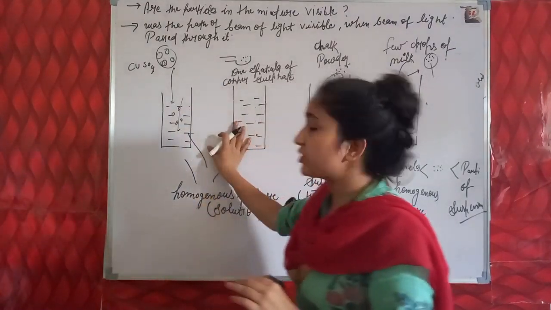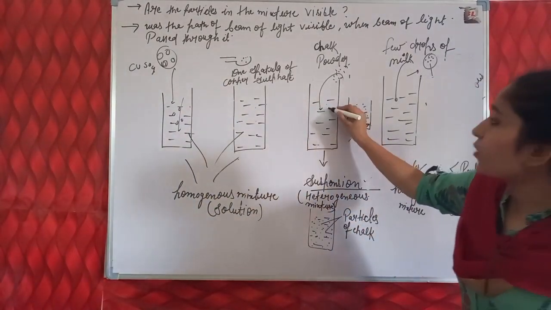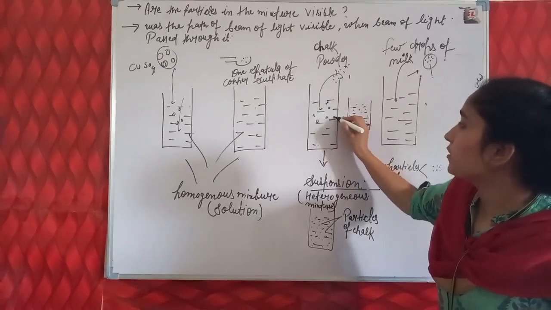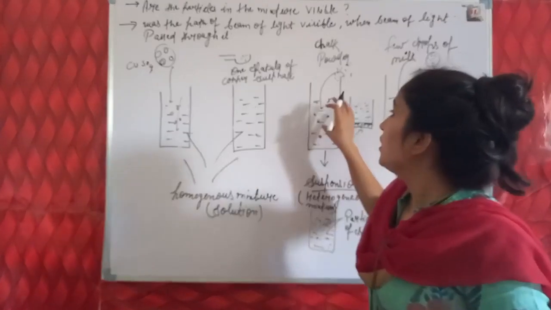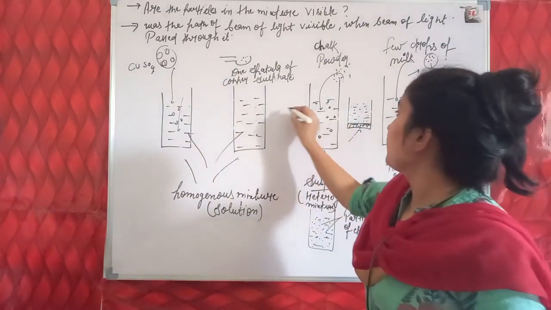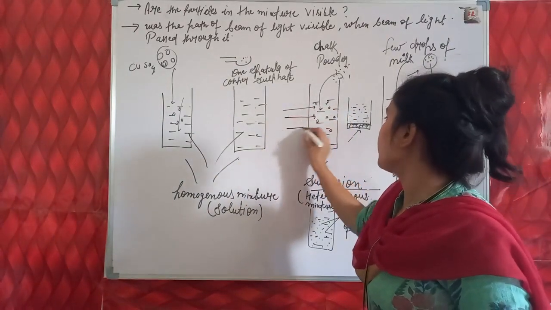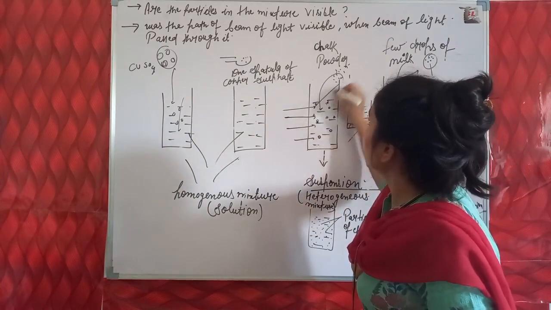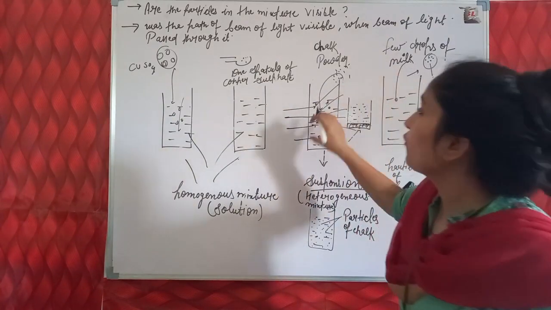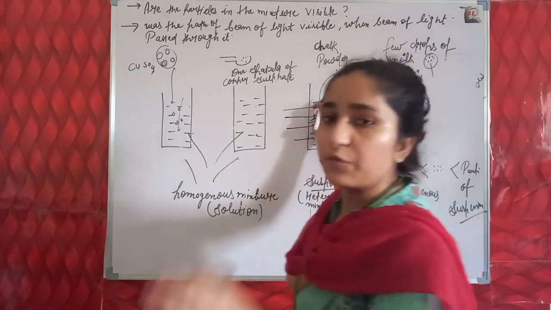And in this condition, the chalk powder remains suspended in this water. So when we allow light to pass through this mixture, these chalk particles scatter the light, so the path of light through this mixture becomes visible.